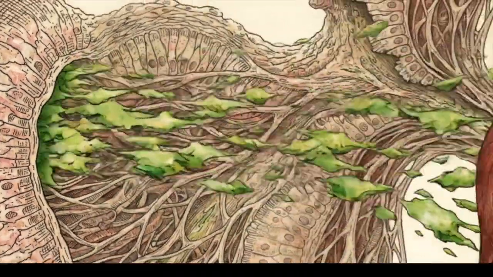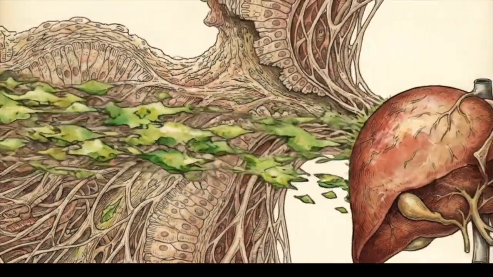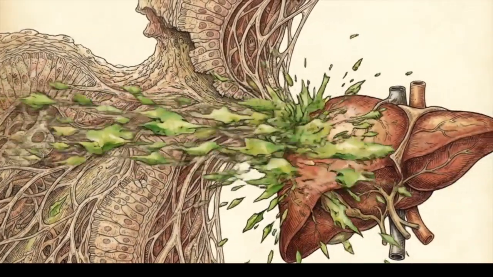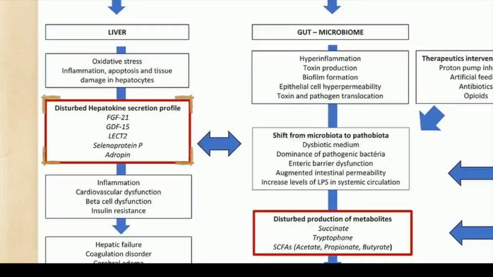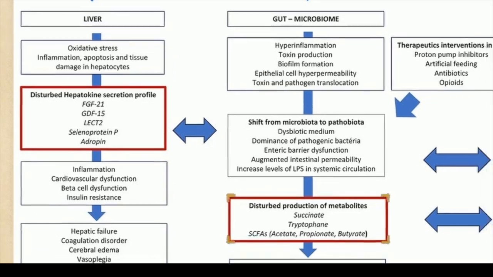This catastrophic barrier collapse allows endotoxins like LPS to enter the portal system, directly injuring the liver. The liver responds by altering its secretion of hepatokines, such as FGF21 and adiponectin, inducing systemic insulin resistance and cardiovascular